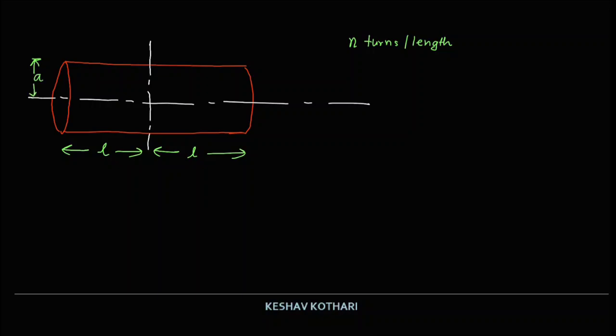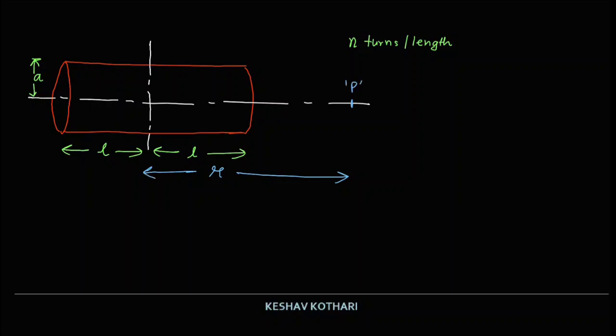Now we consider that the value of a is very small in comparison to R. When I say R, I mean that we are calculating the magnetic field at a distance R from the center of such a solenoid, at a point P on the axis of the solenoid, somewhere here.